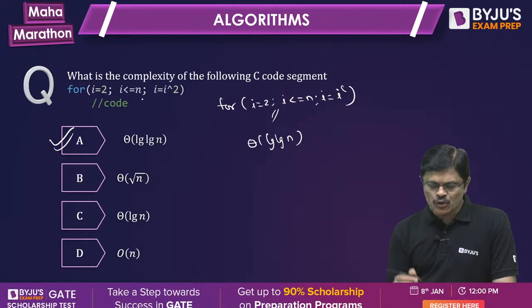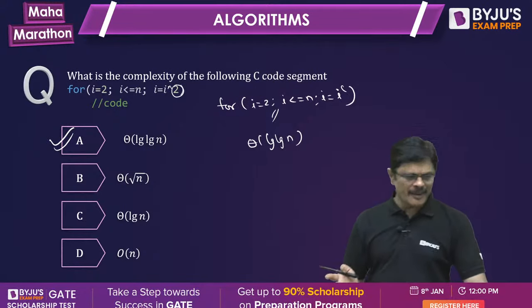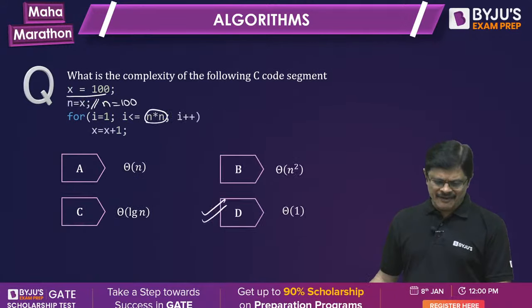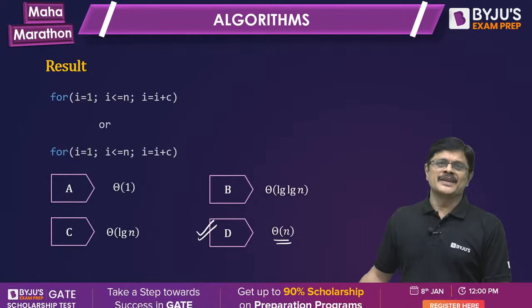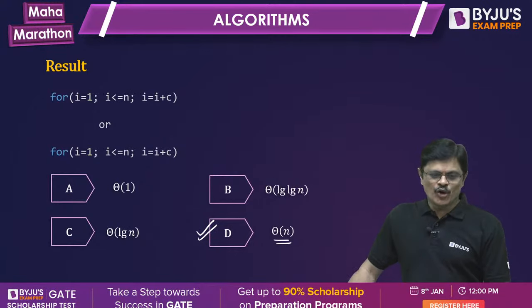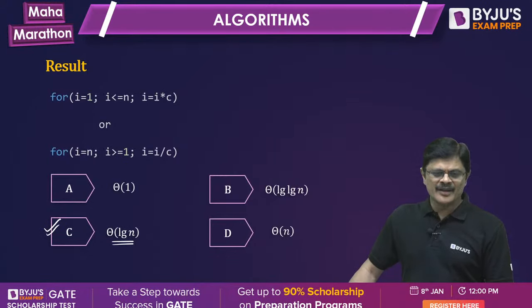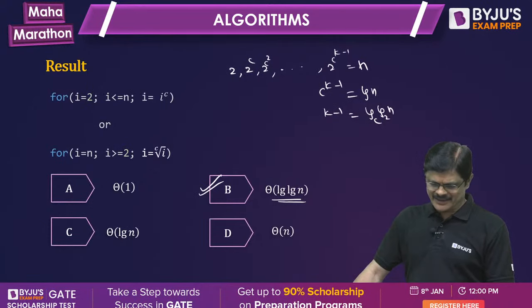Instead of C, I gave 2. Sometimes 3 may be given, sometimes 4, sometimes 5. Be ready for that. When you learn these standard rules, practice with different numbers. Don't just practice like i plus c, i by c. Practice with different numbers so that you can fix them and you will remember them for a long time. Got it?